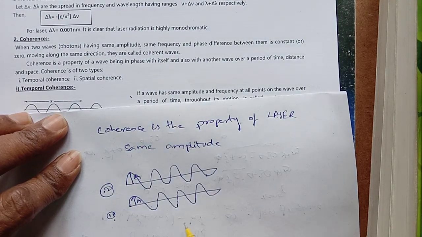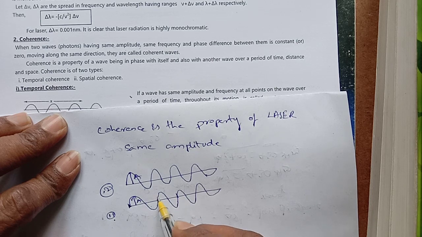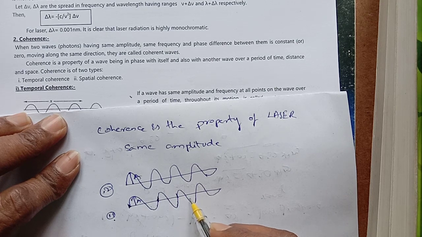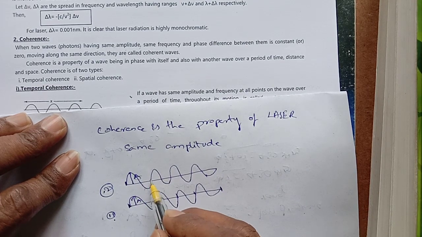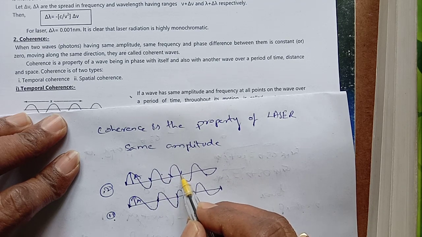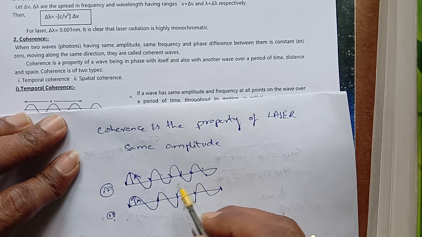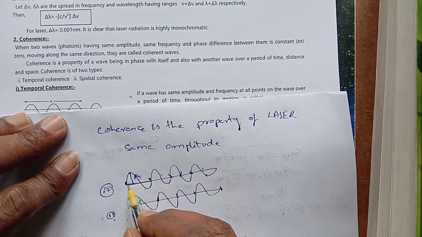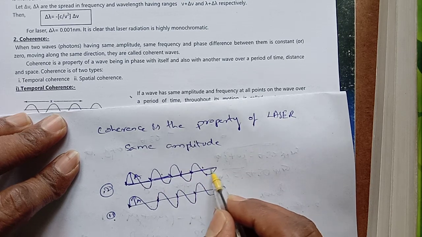Same frequency. Suppose how many waves are happening? One, up to here one wave, two waves, three waves, four waves. Here one wave, two waves, three waves. So one wave, two waves, three waves, four waves.